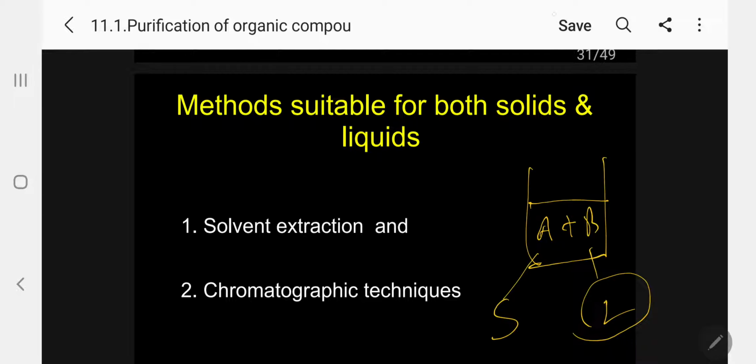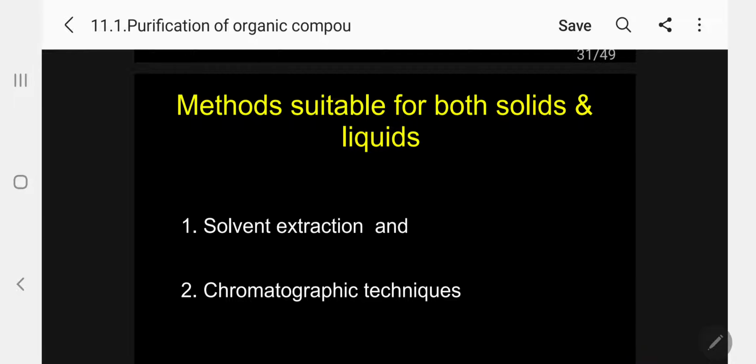Kindly follow. In special cases, if both solids or both liquids are soluble in the solvent, then we have to follow special techniques, which I am going to discuss later under solvent extraction. This is called solvent extraction. That means a mixture of two solids, a mixture of two liquids, or a mixture of solid and liquid can be separated by solvent extraction.